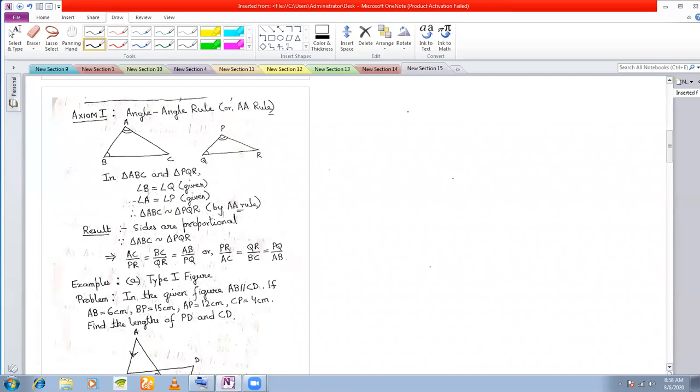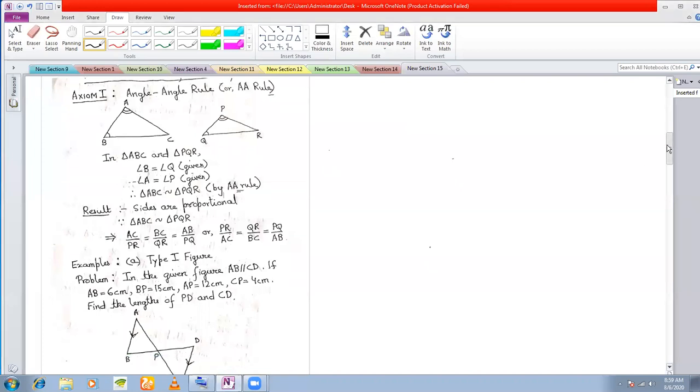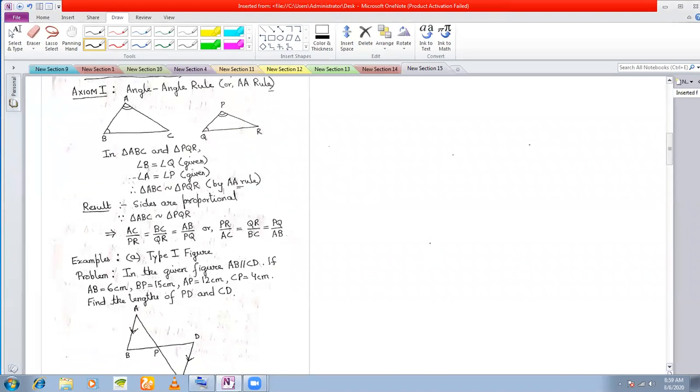Okay. So, are congruent triangles similar to each other? One question that I have is, are congruent triangles similar to each other? Yes. Can anyone say, are congruent triangles similar to each other? If two triangles are congruent, then can I say that they are similar?